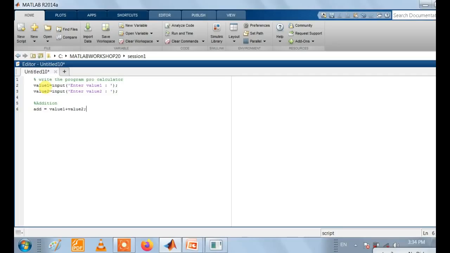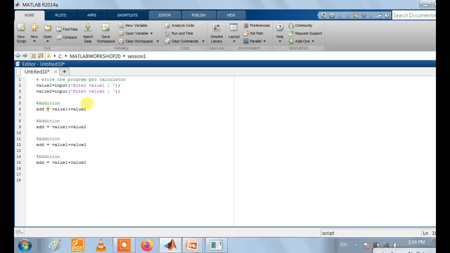So for the sake of displaying, we remove this semicolon, because this output should be displayed on our screen. Then copy this syntax and paste it 2 times to do the operation of subtraction.